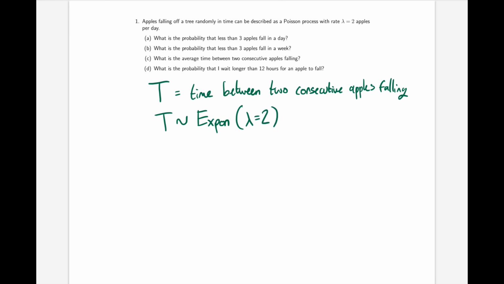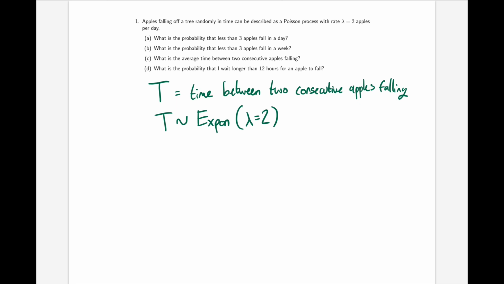If t is measured in days, we could easily also have gone t is exponentially distributed with lambda equals 14 apples per week if t was measured in weeks. So let's go with t measured in days. And the average time between 2 consecutive apples falling then would be the expected value of the variable t. And the expected value of an exponential distribution is 1 divided by lambda. So in this case, it's 1 divided by 2, which is half a day.